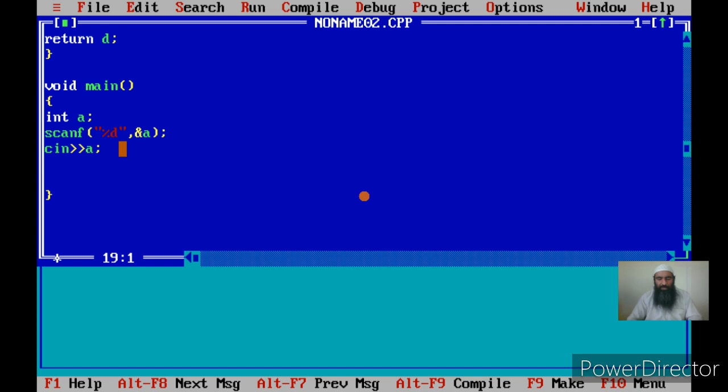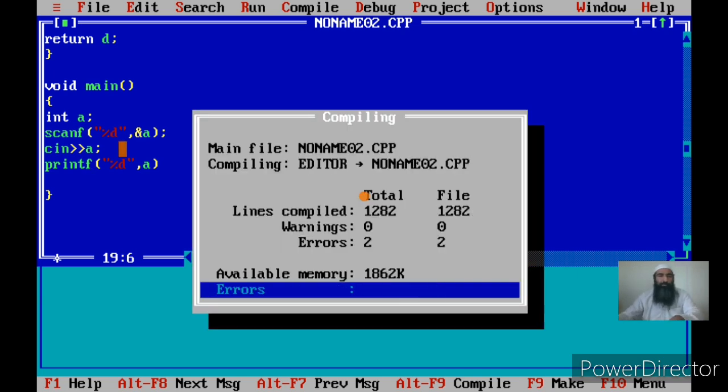Okay, now another we have got cout. How do we use it? For printing on a screen, we use printf. Then we can see what is in our variable. We first give the format specifier of our variable, that's %d for integers. Then I can give another thing, that is A. I can display A, and it will be the current value of A that will be displayed. Okay, printf. Now I run my program.